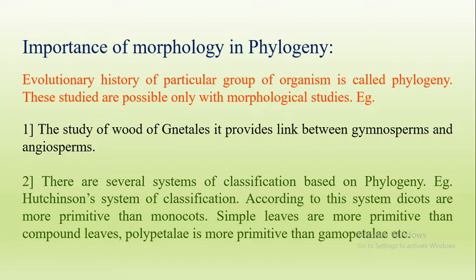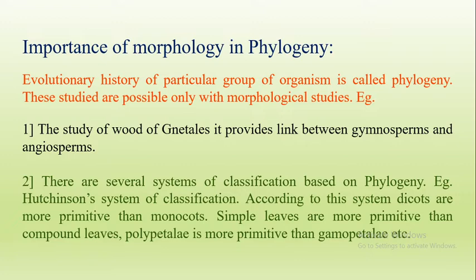Importance of morphology in phylogeny. Phylogeny is the science of evolution. So the evolutionary history of a particular group of organisms is called phylogeny. These studies are possible only with morphological studies.